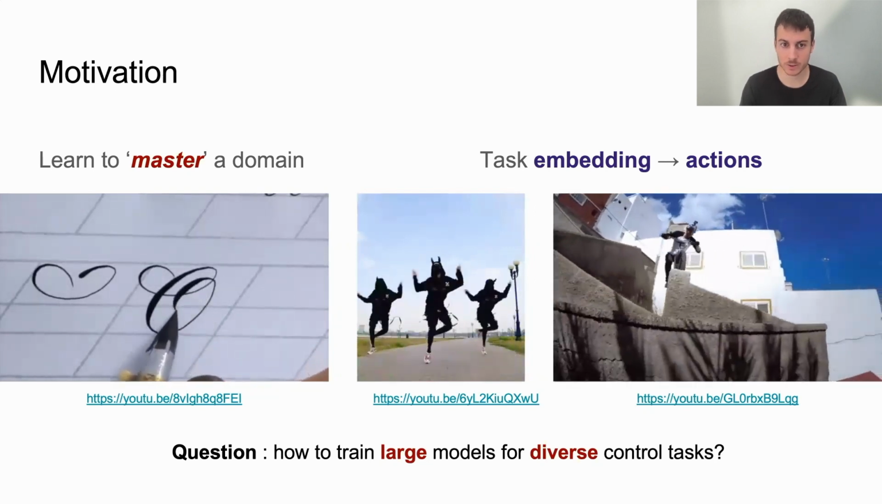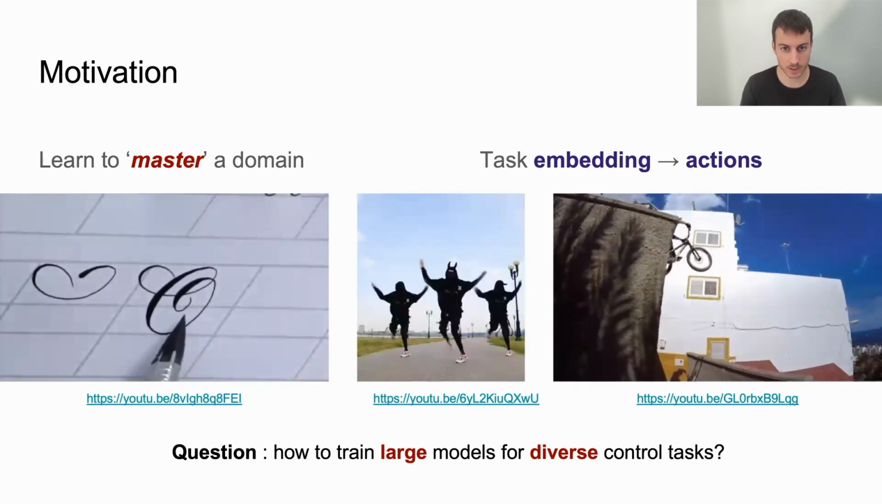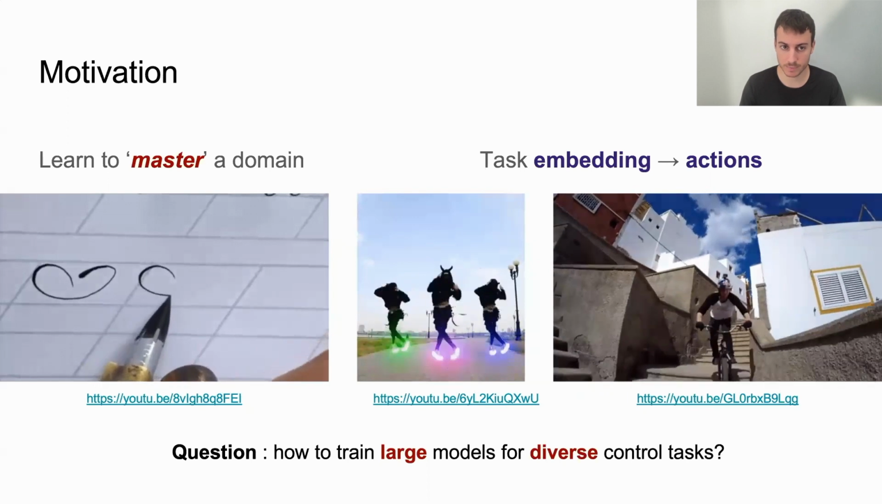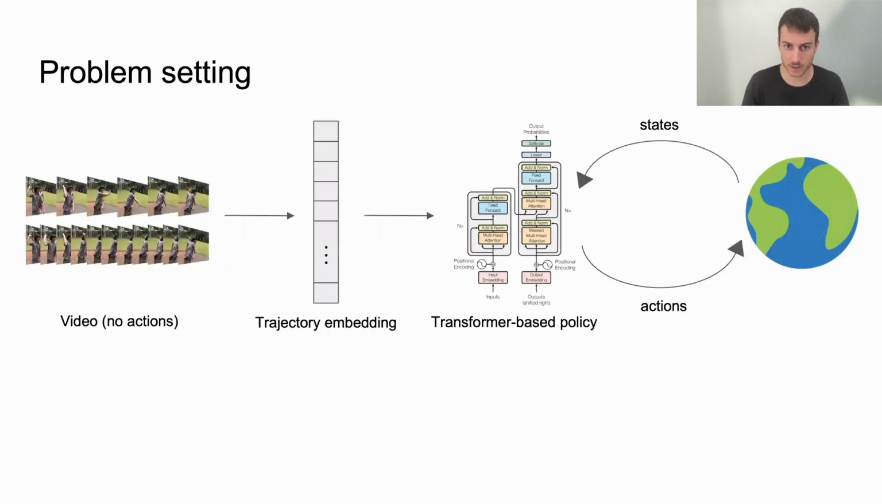In essence, we would like to train an agent that can master its domain by performing diverse tasks given embeddings that describe them. The problem setting is as follows. We take a video of an expert trajectory we wish to imitate and encode it into an embedding, for example, using VideoVAE. This embedding doesn't contain any explicit information about the actions taken. Our goal is to train a policy that takes as input this embedding and a history of states and takes actions that reconstruct the trajectory in the video.